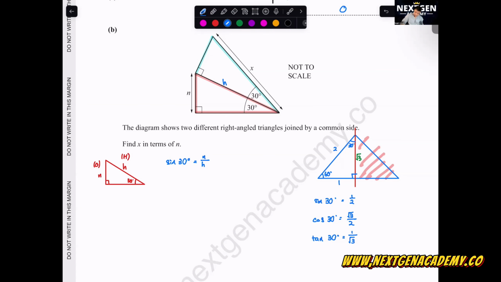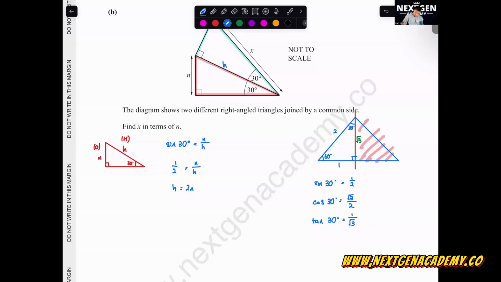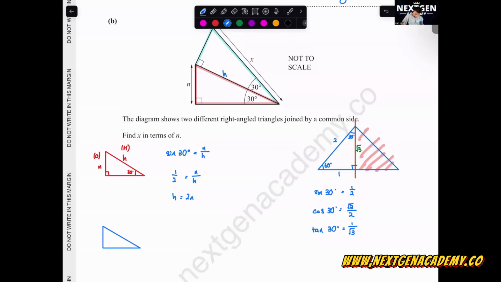Now sine 30 equals 1 over 2 equals N over H. We want to find the expression for H, so H equals 2N. Now I want to use the blue color triangle to connect both of them together. So now we draw out the blue color triangle. H equals 2N, so I'm going to use 2N here. Here is X, then here is 30 degrees.